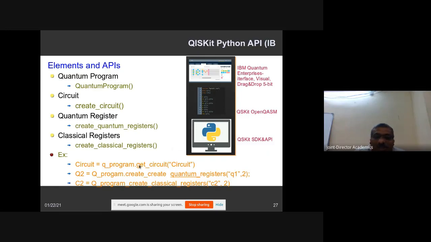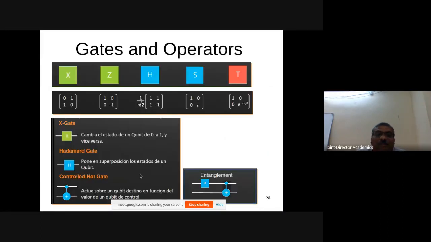So if you want to start, if you want to create a circuit, this is an API. Q_program get circuit is an API. It is going to create a circuit. And if you want to create a register with the name Q1, a 2-bit register, you use Q_program.create quantum register. This is the classical register. These are the APIs. And also there are different types of gates.